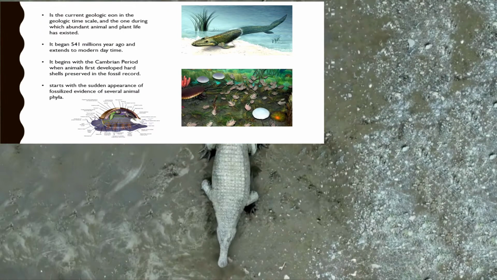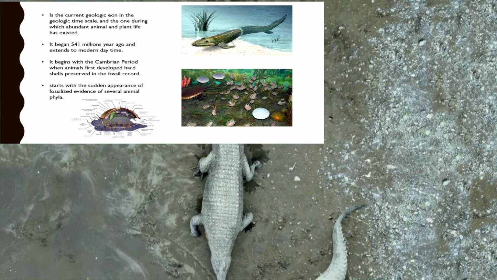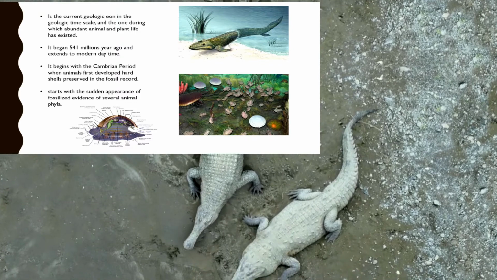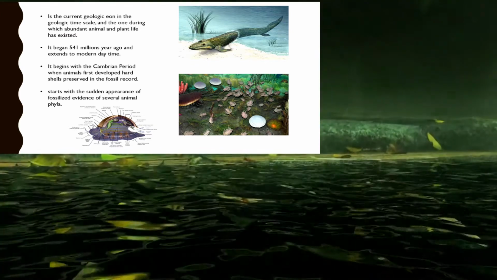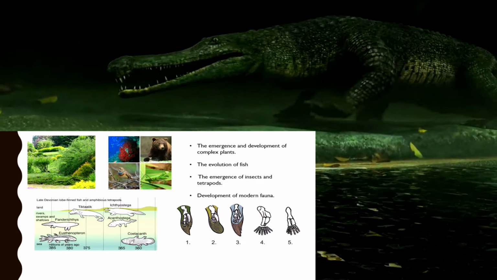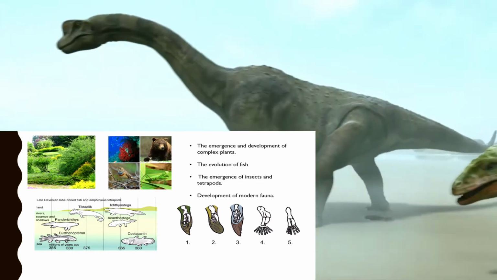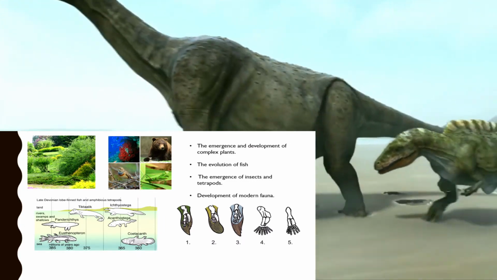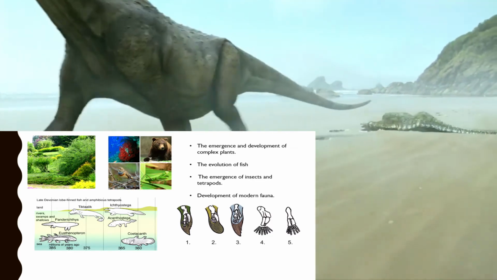It begins with the Cambrian Period, when animals first developed hard shells preserved in the fossil records. It starts with the sudden appearance of fossilized evidence of several animal phyla, and you can see those examples in the photographs on the side and below. This era had the emergence and development of complex plants, the evolution of fish, the emergence of insects and tetrapods, and the development of modern fauna. And you can see some of those examples on the slide here.